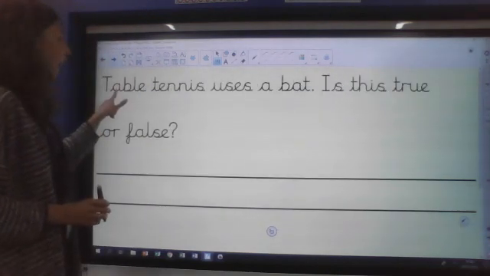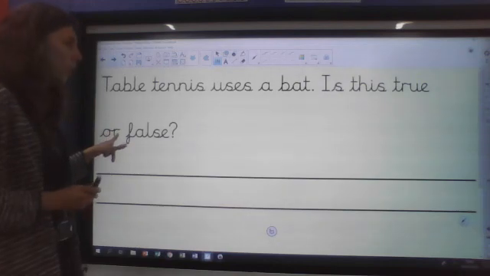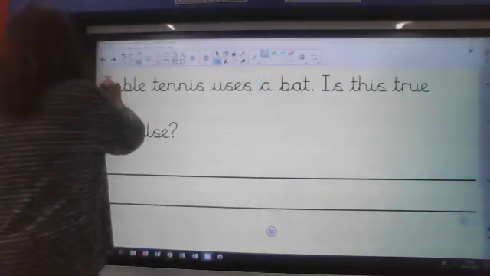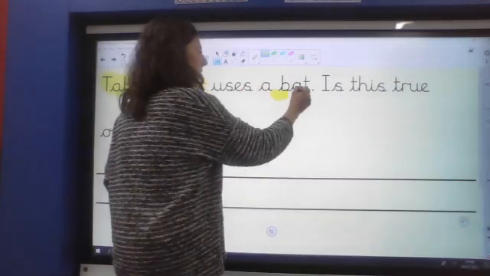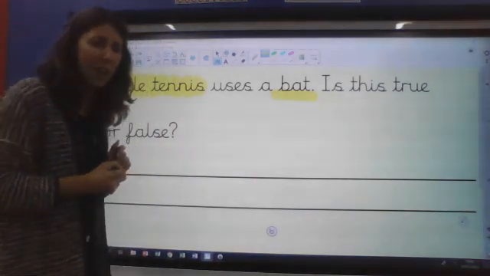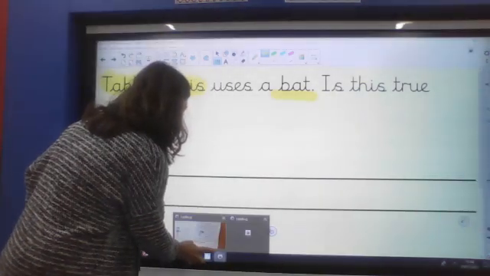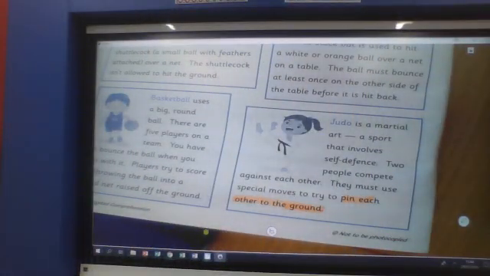Okay, let's have a look. Next one. Oh, we've got table tennis. Table tennis uses a bat. Is this true or false? So I need to be looking for what it tells me about table tennis, and I need to be seeing if it says they use a bat. Right, let's have a little look then back at our text. Let me find the table tennis part.